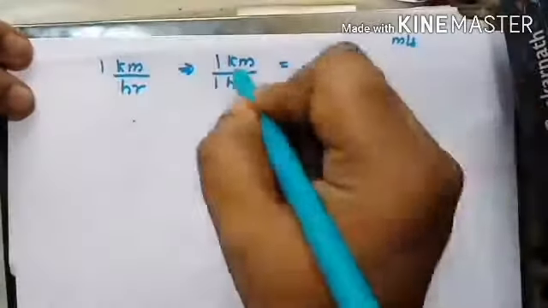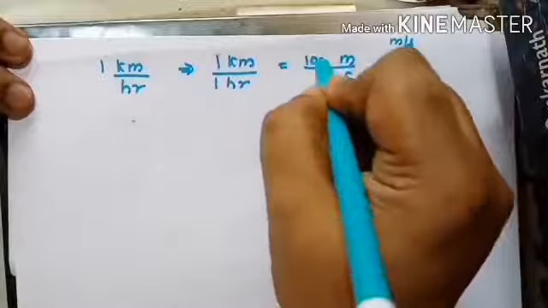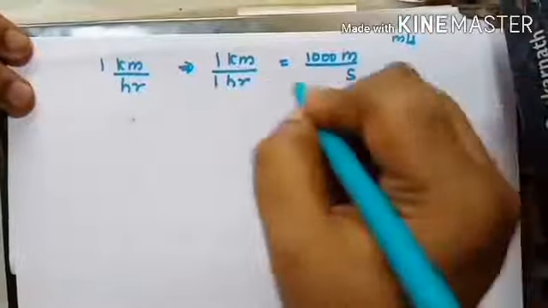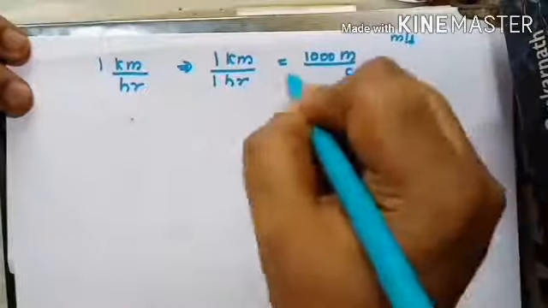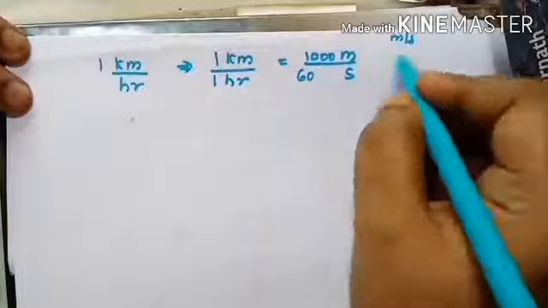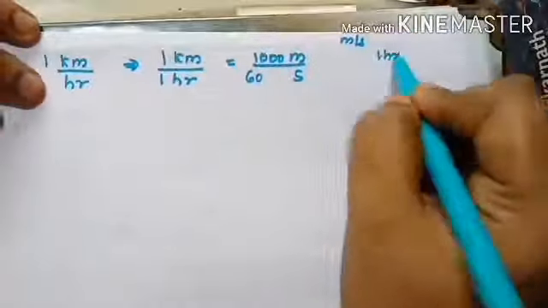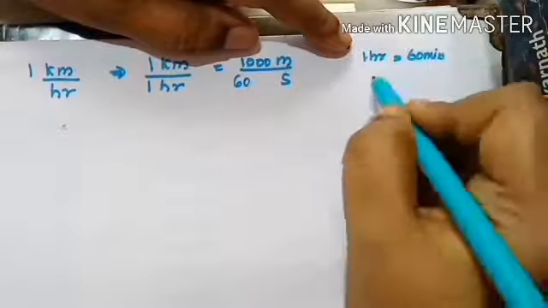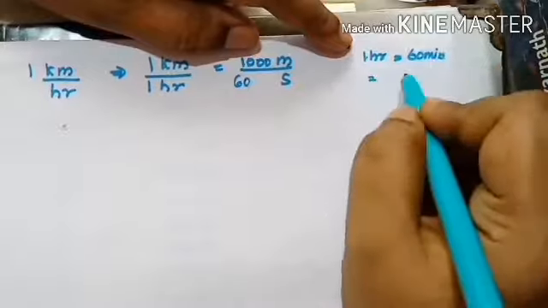So 1 kilometer, how much meter? That you have to learn. It is 1000 meter. 1 hour, how many seconds? See, 1 hour is 60 minutes, right? So 1 minute is how many seconds? 60 seconds.